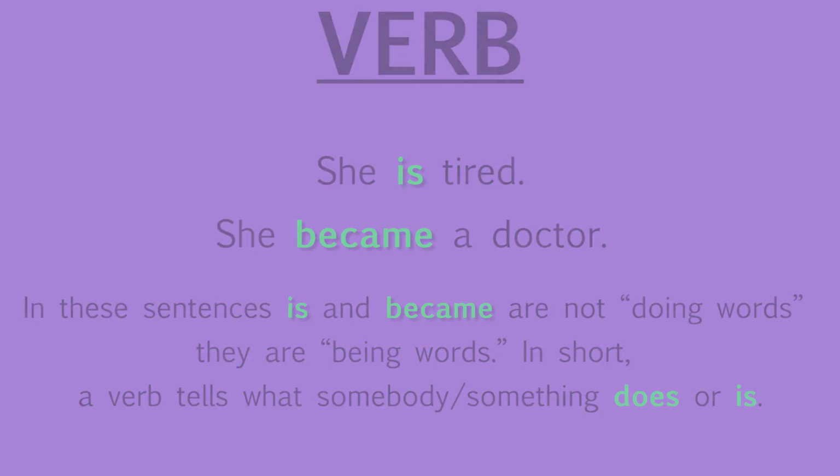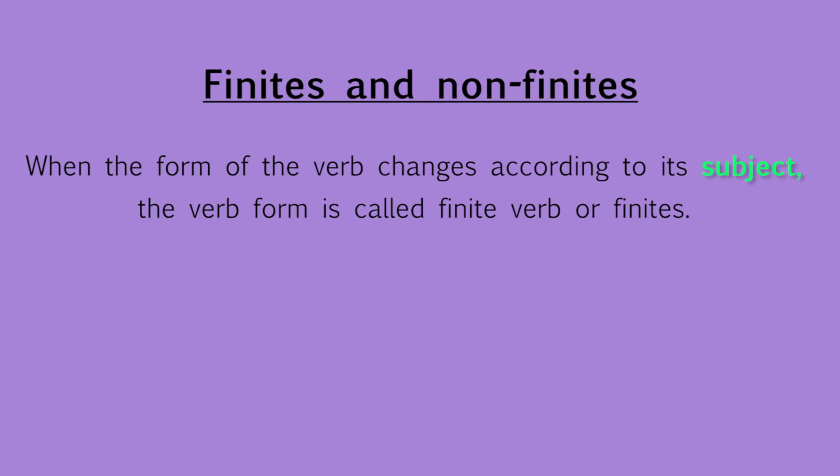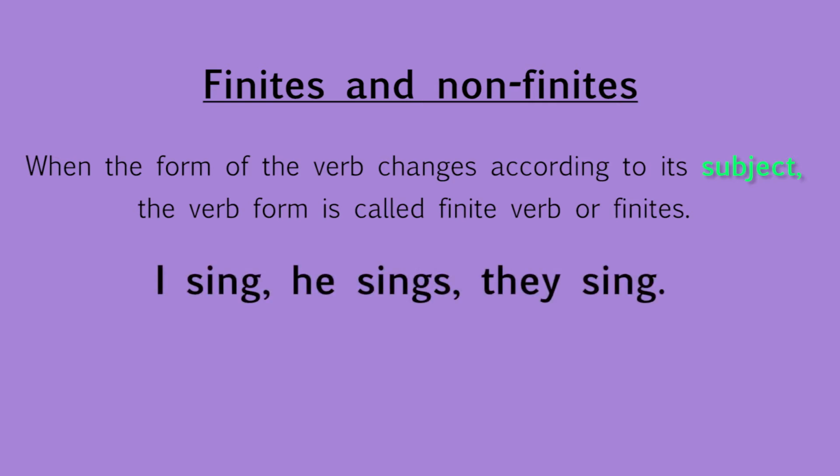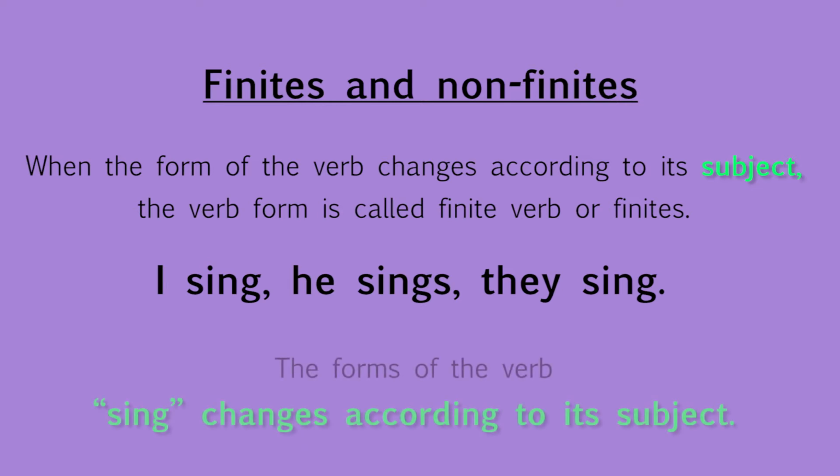The next type is finites and non-finites. When the form of the verb changes according to its subject, the verb form is called finite verb or finites. I sing, he sings, they sing. The forms of the verb sing changes according to its subjects.